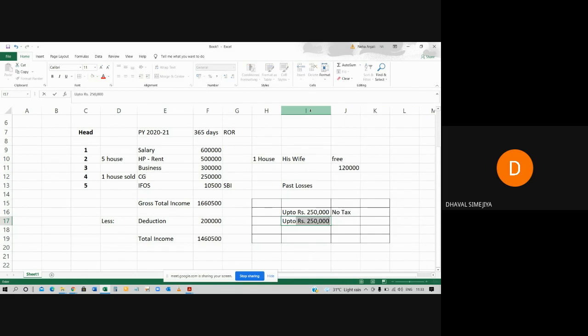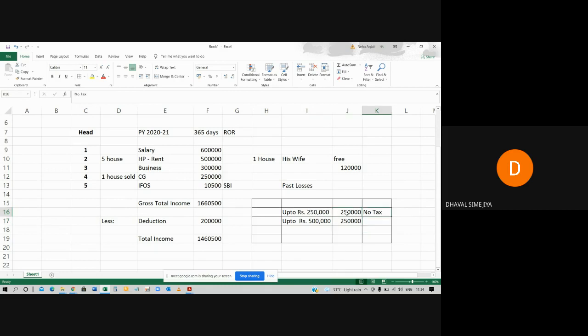But up to rupees 5 lakh, beyond 2,50,000, beyond 2,50,000 means 5 lakh minus 2,50,000 rupees, 2,50,000 amount. If you do the total, it will be 5 lakh.